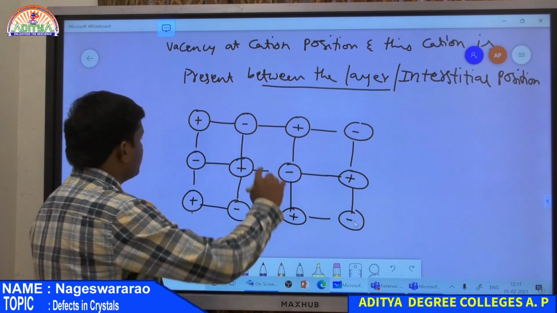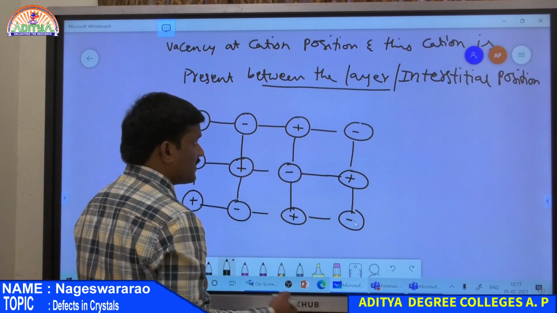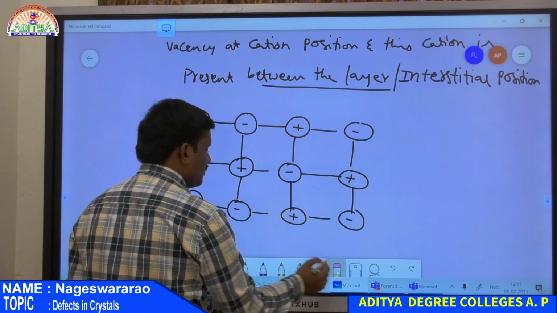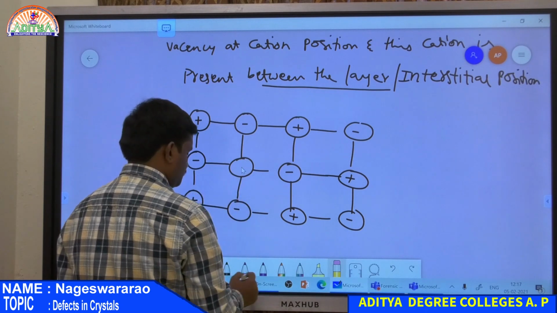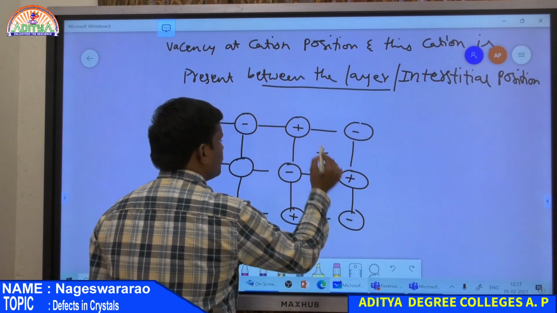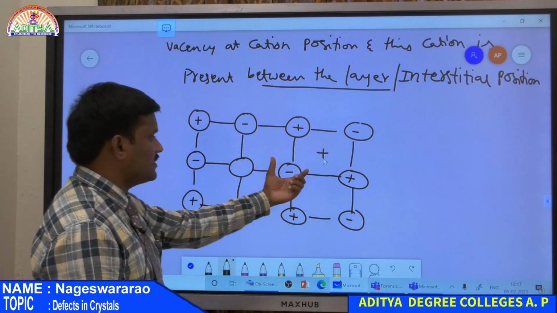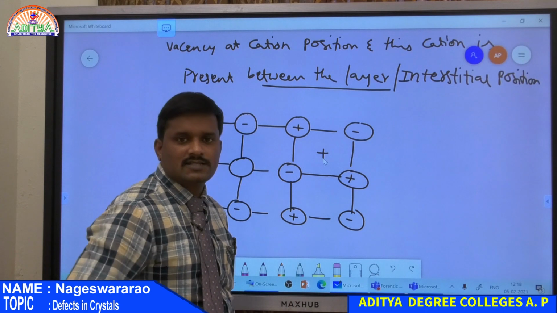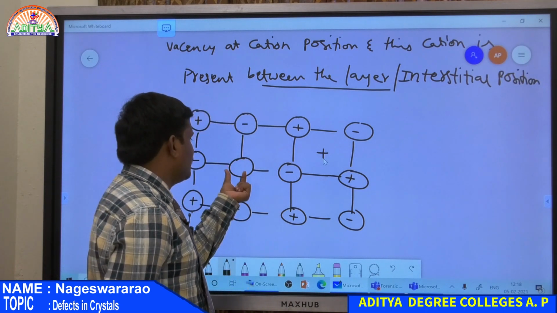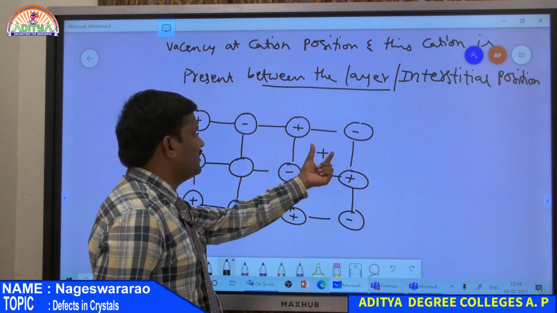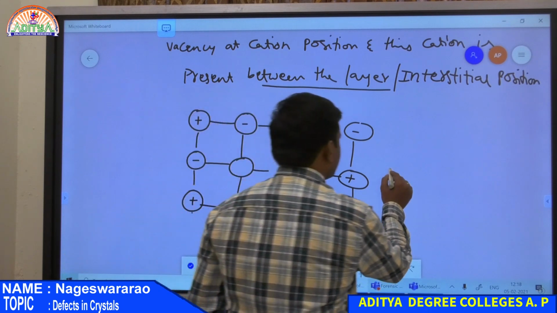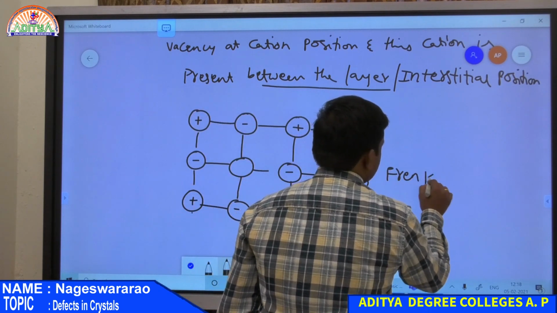Now, according to Frenkel defect, if a crystal undergoes Frenkel defect, there is a vacancy at the cationic side, so there is a missing cation, but this cation is present at the interstitial position. So this is the position between the layers. This position is nothing but the interstitial position. So here there is a vacancy at the cationic site, but that cation is present between the layers. Then this type of defect is nothing but Frenkel defect.